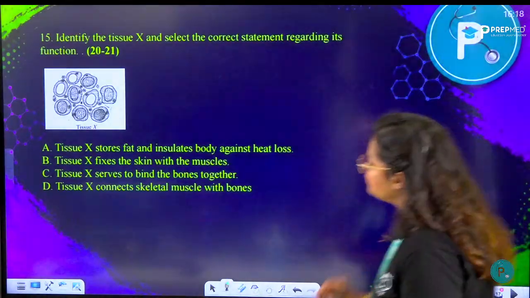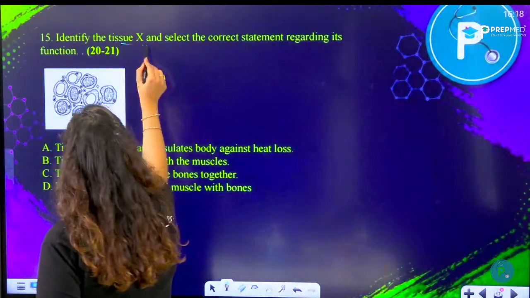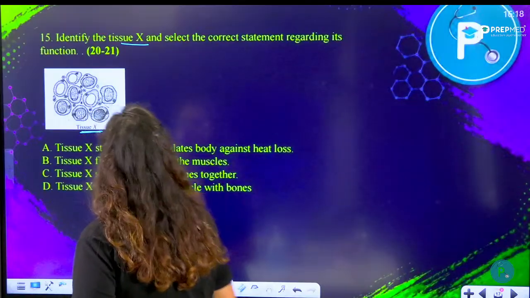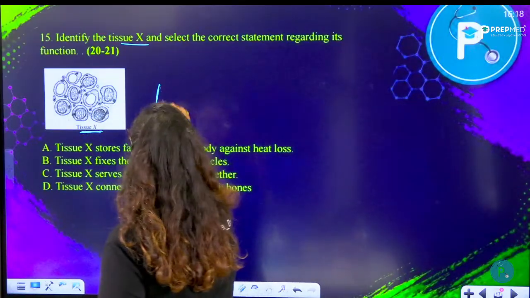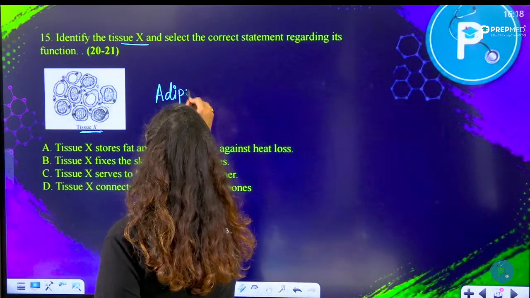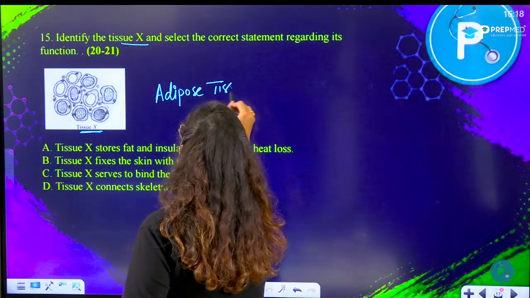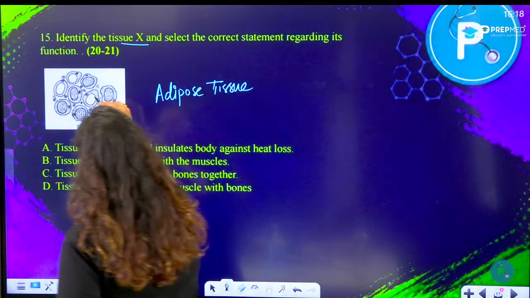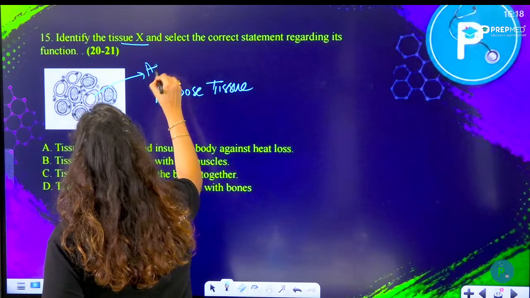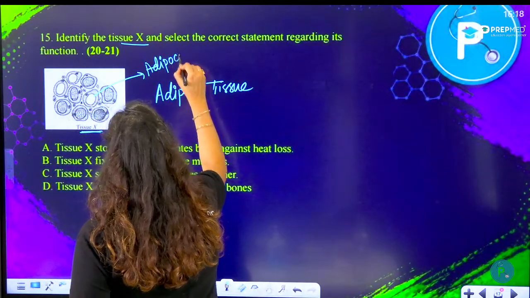Question number 15 asks to identify the tissue X. Here is tissue X given. Tissue X is nothing but your adipose tissue. How would I know so? Because if you look into one of the cells, these are the fat storing cells called adipocytes.